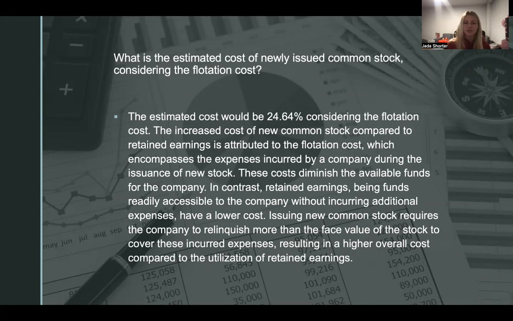These costs diminish the available funds for the company. In contrast, retained earnings, being funds readily accessible without incurring additional expenses, have a lower cost. Issuing new common stock requires the company to relinquish more than the face value of a stock to cover these expenses, resulting in a higher overall cost compared to retained earnings.